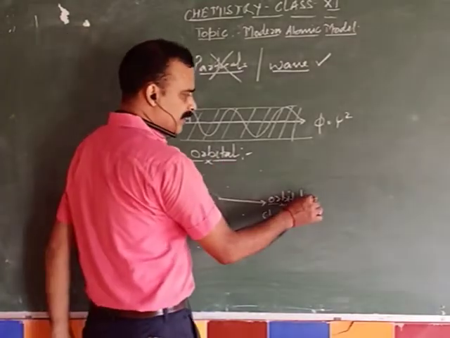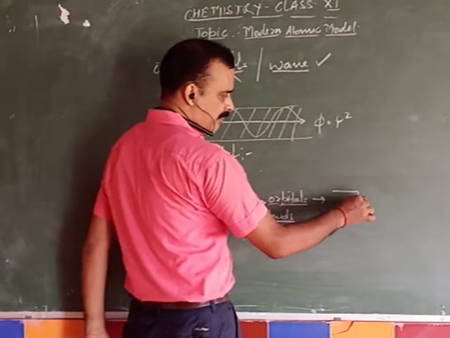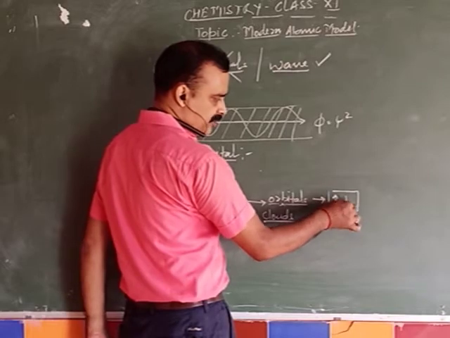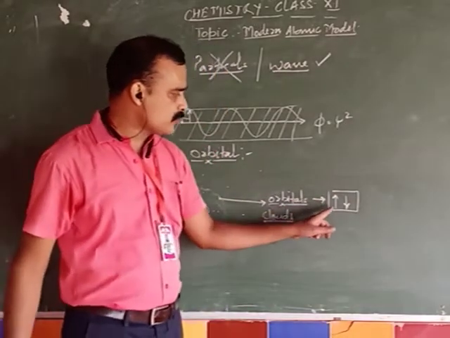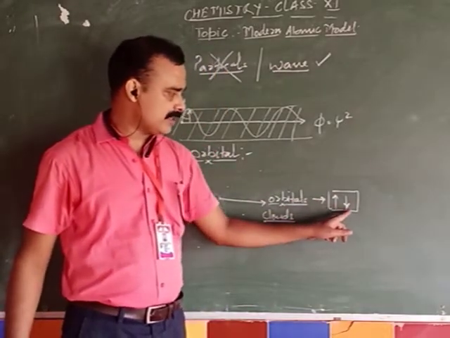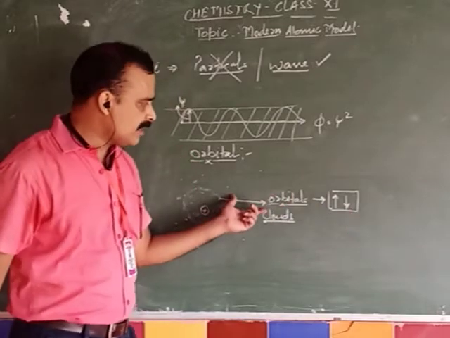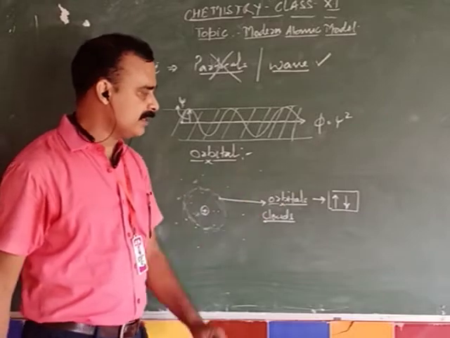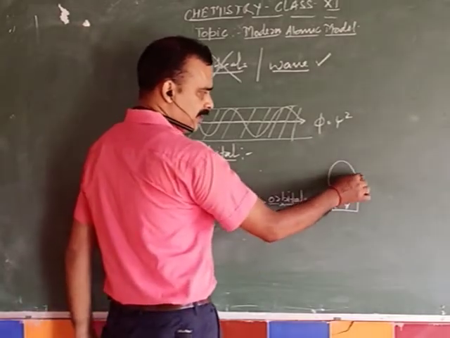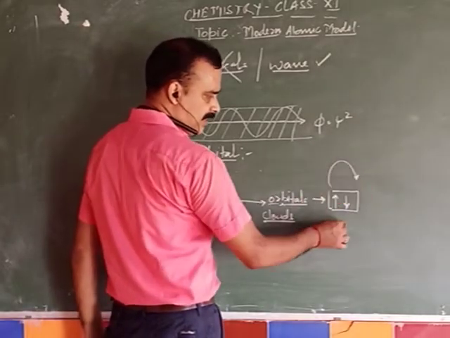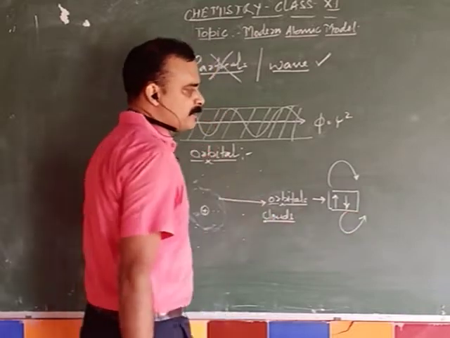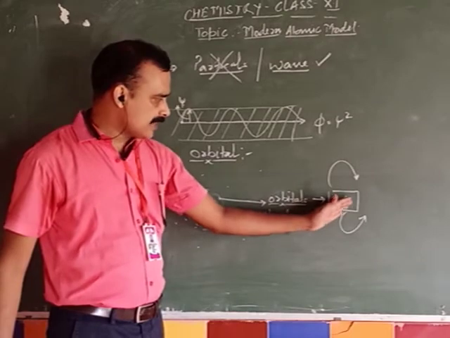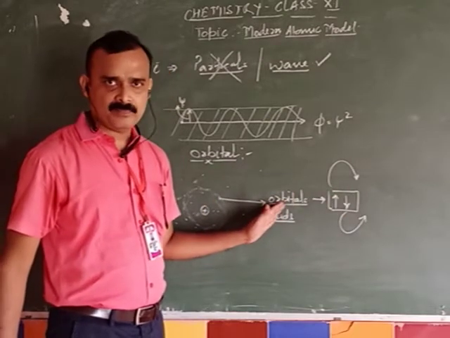And in one orbital, there are always two electrons if they are spinning in opposite directions. That is also a crucial postulate of this model, that an orbital can have a maximum of two electrons which are spinning in opposite directions. If one electron is spinning in a clockwise direction, then definitely the second electron is spinning in an anti-clockwise direction. These two electrons can be there in an orbital.